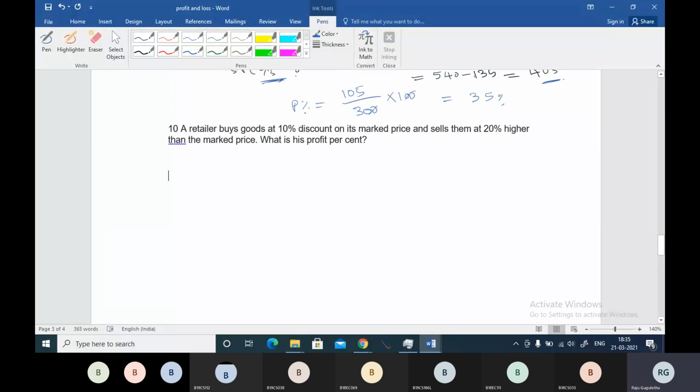A retailer buys goods at 10% discount on its market price and sells them at 20% higher than the market price. Guys, I am audible, right? Please confirm. Yes, sir. Yeah, please, the problem, 10th question.